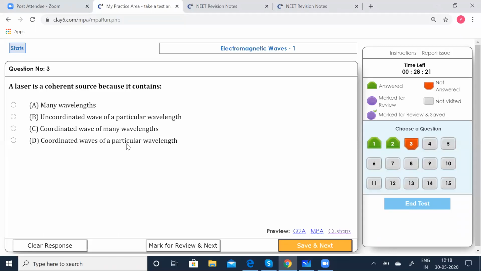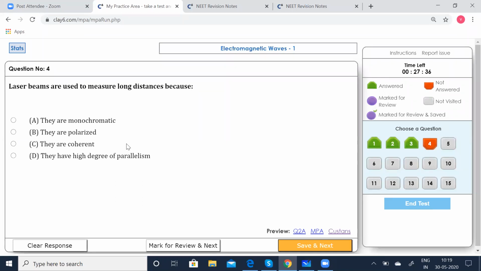A laser is a coherent source because it contains: many wavelengths, uncoordinated wave of a particular wavelength, uncoordinated wave of many wavelengths, coordinated wave of many wavelengths, coordinated wave of a particular wavelength. All right. Laser is nothing but a coherent source, you know that. Why is it a coherent source? Coherent source should be all the waves should be of a particular wavelength, right? So they are all coherent together, or they are all coordinated together. So you can say coordinated waves of a particular wavelength. Option D is correct. Go to the 4th question.